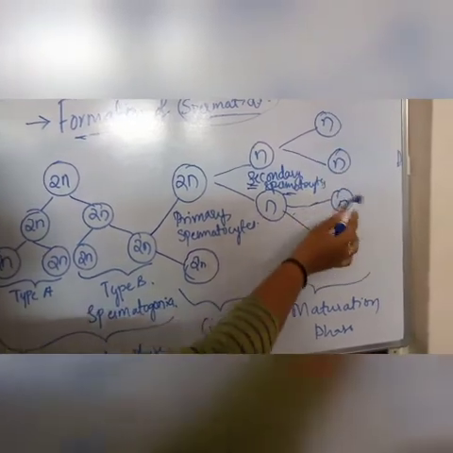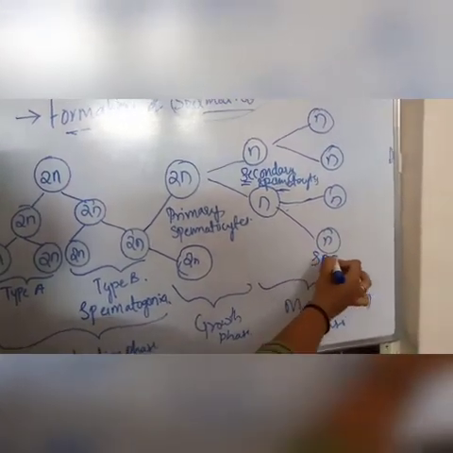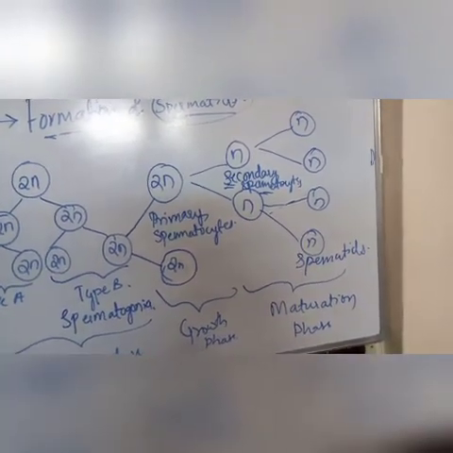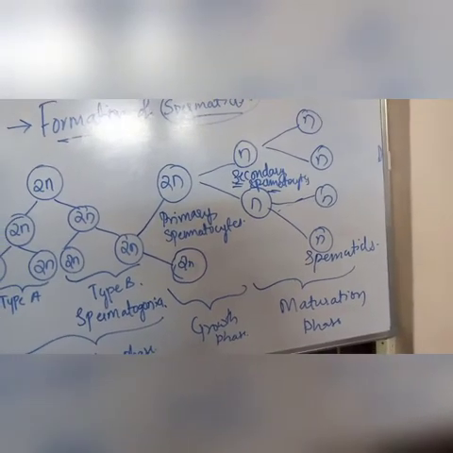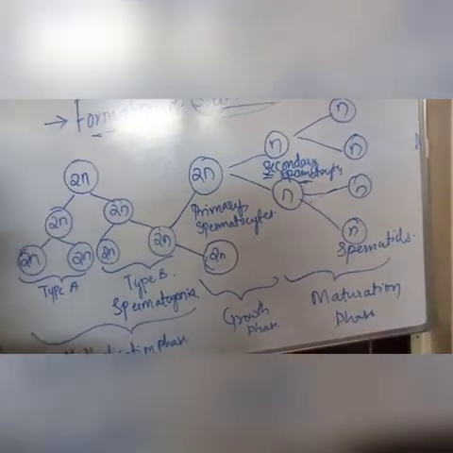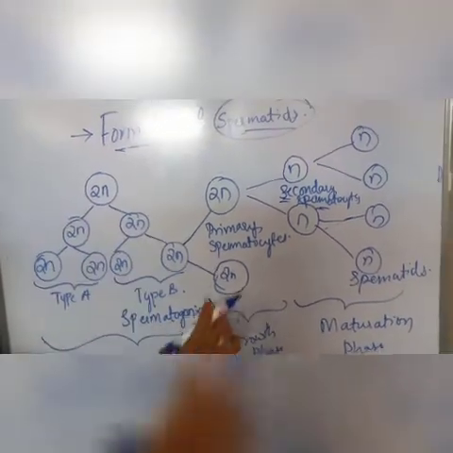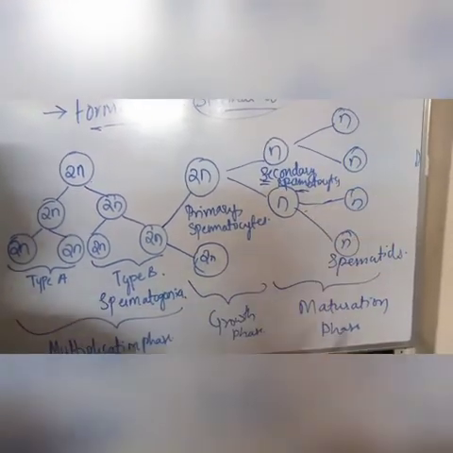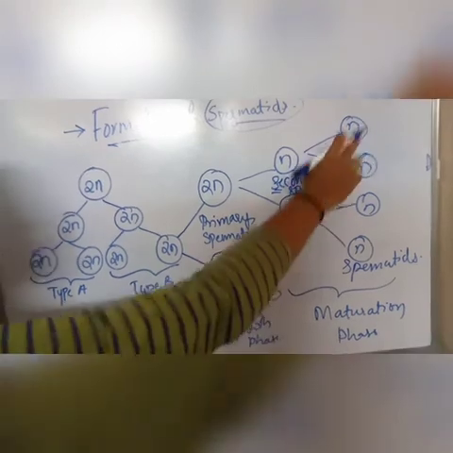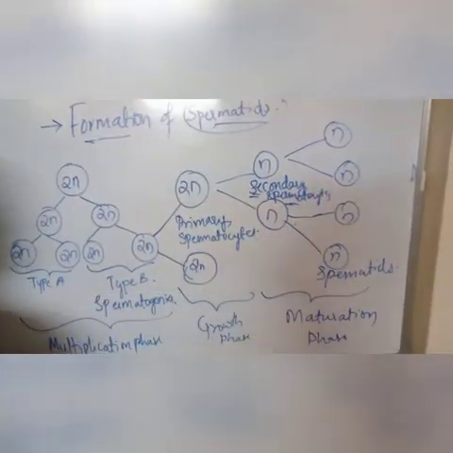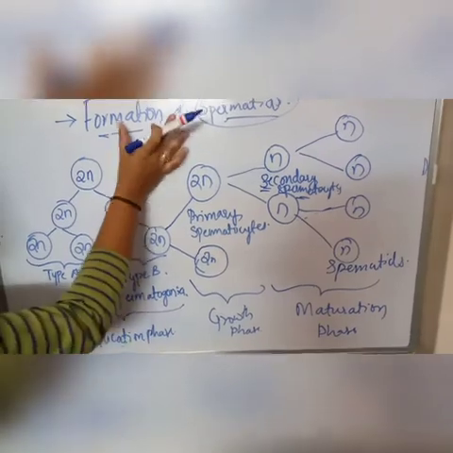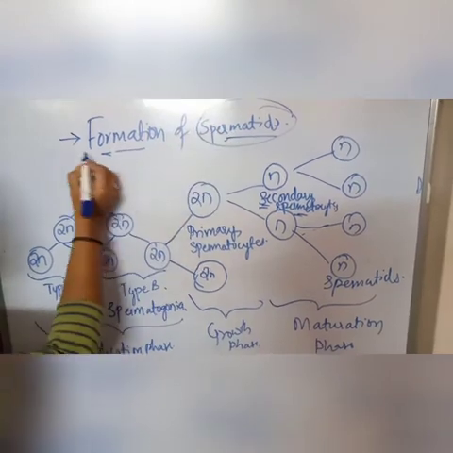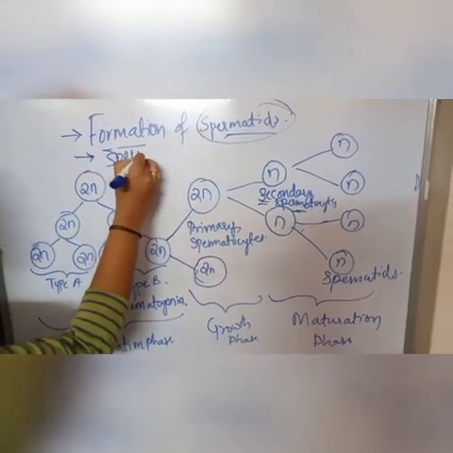Here the resulting cells are known as the spermatids. Hence, during the maturation phase of spermatogenesis, each diploid primary spermatocyte gives rise to 4 haploid spermatids. Let's glance at it again. Spermatogenesis includes these 2 stages, that is the formation of spermatids, and another one will be the spermiogenesis.